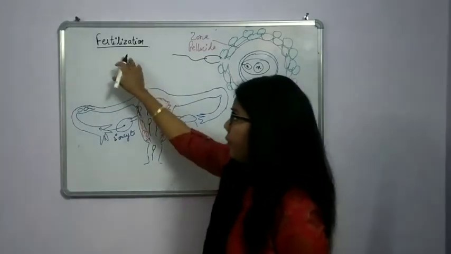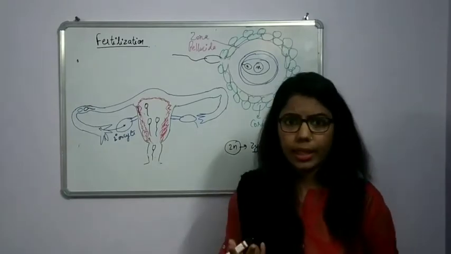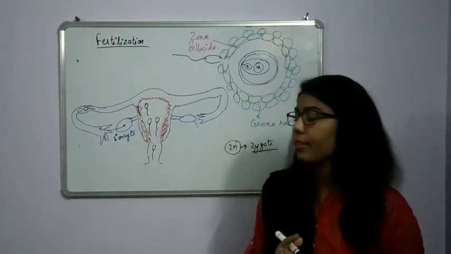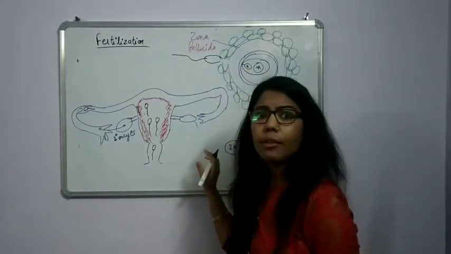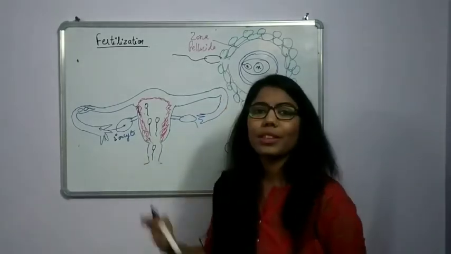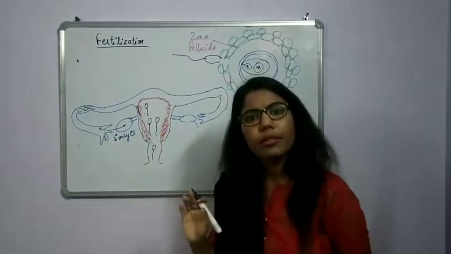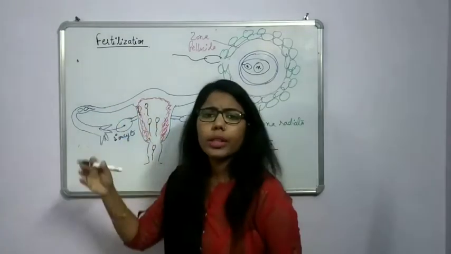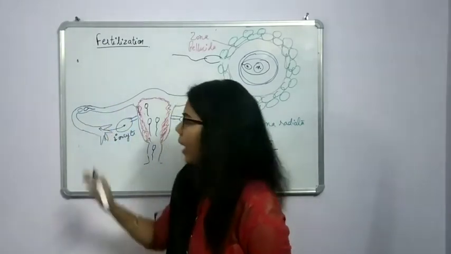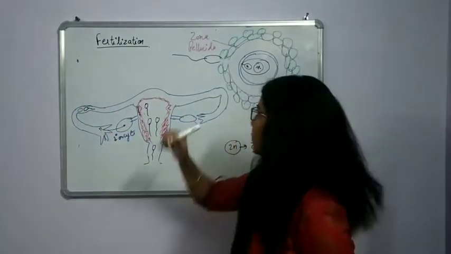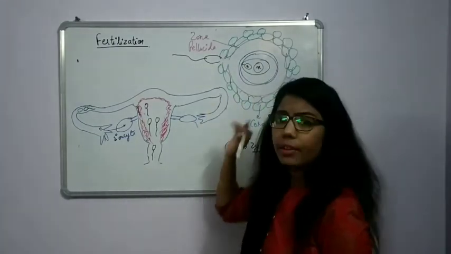Now if we wind up fertilization, we are saying that fertilization is the fusion of male and female gametes. Where does it start? When there is copulation or coitus between the male and female body. During this coitus, what happens? Around 200 to 300 million sperms enter the female genital tract, and out of them only 100 to 150 will move up to the ovum, and here also only one sperm will enter the secondary oocyte. It is very, very important.